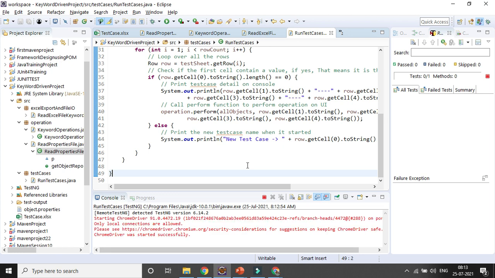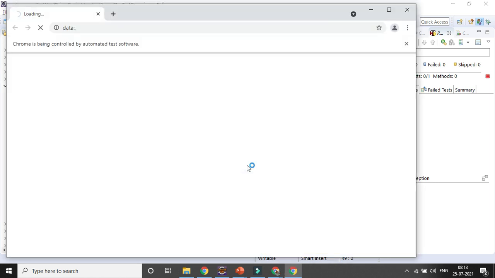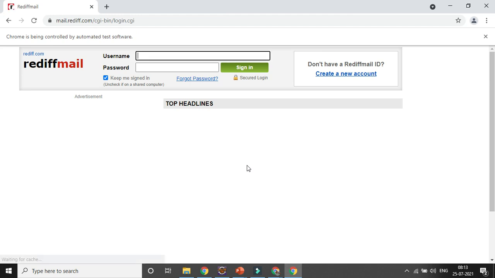So it will try to launch the Chrome driver, and then it will go for the 2 test cases one by one. First it will try to open the ready page, enter the username and password, and click on the sign in button, and in case of error it will throw the error message because the username and password are not valid.